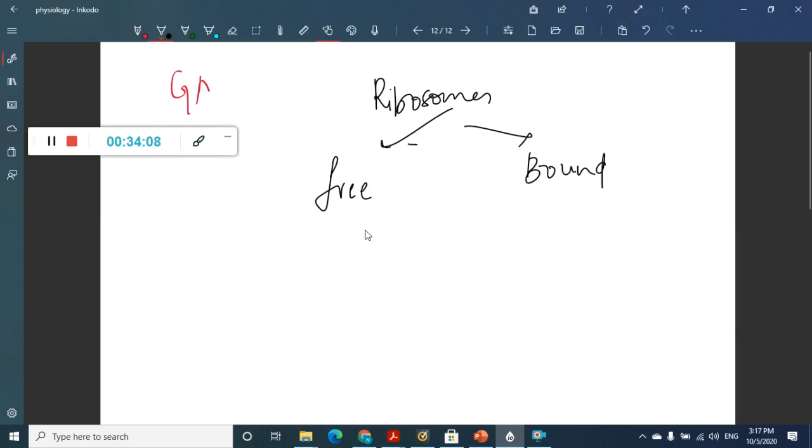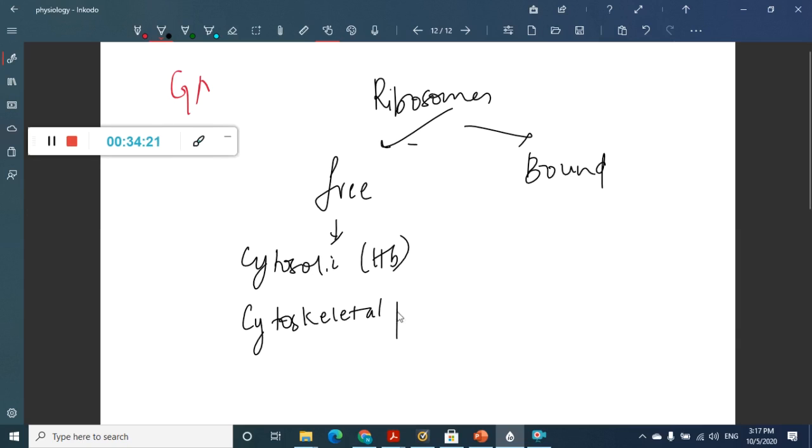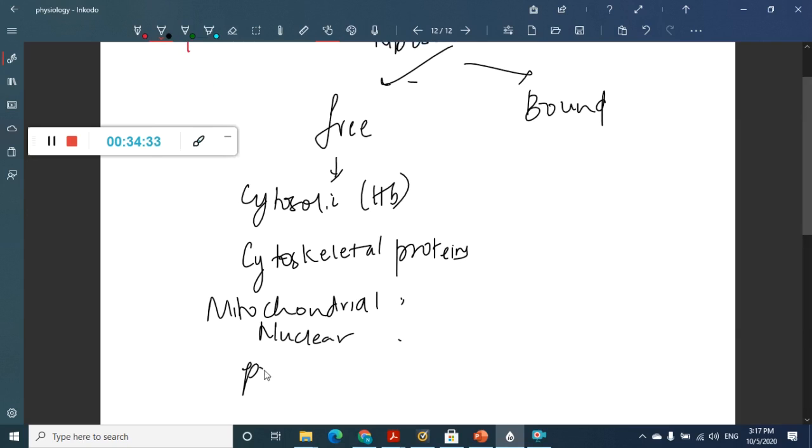The free ribosomes produce cytosolic proteins like hemoglobin. We have cytoskeletal proteins, mitochondrial proteins, nuclear proteins, and even peroxisomal proteins, all produced by free ribosomes.